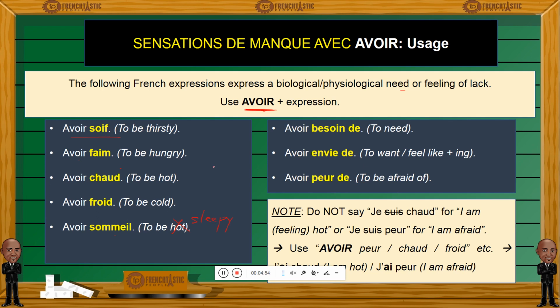check the spelling or make a recording and post your recording for everyone to hear your pronunciation, and I will be happy to give you some assistance if necessary. So these are the most common expressions that will be about a lack, body sensations, a feeling of lack, sensation de manque, and that will use avoir as a verb.